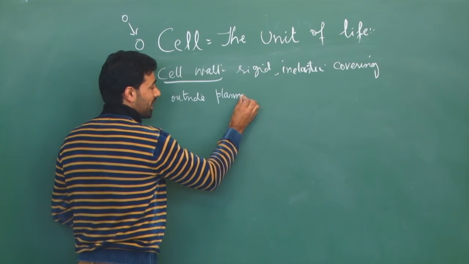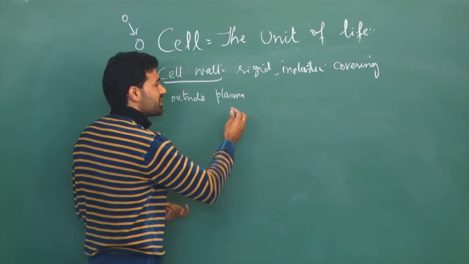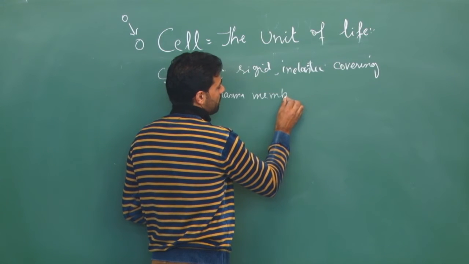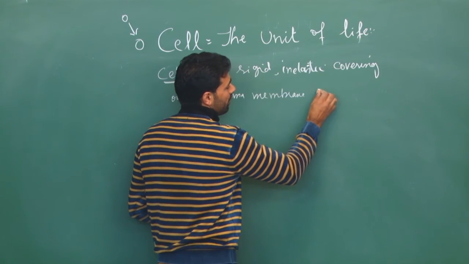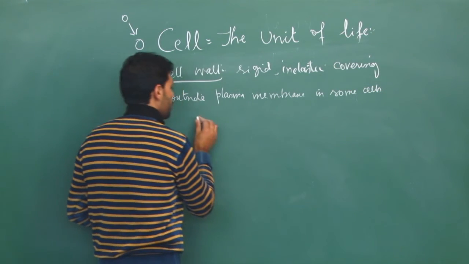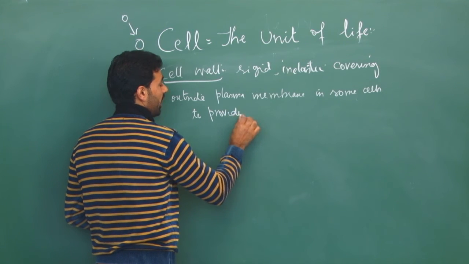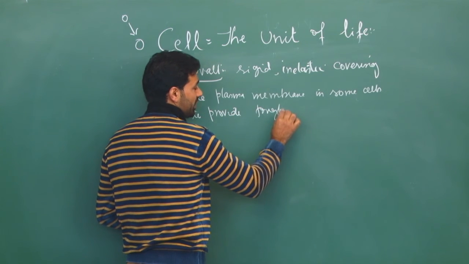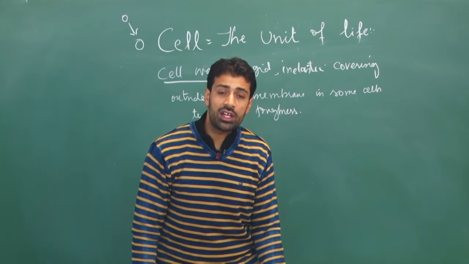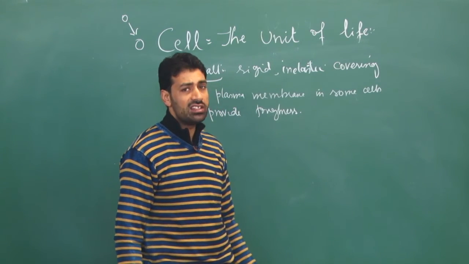The plasma membrane will be there, but in addition to it, there can be a cell wall in some cells, to provide rigidness or toughness. This outer inelastic covering in some cells outside the plasma membrane is called the cell wall.